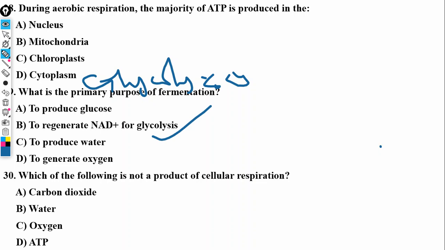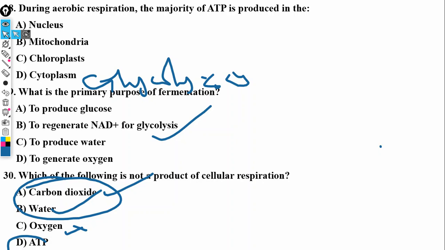All right. So which of the following is not a product of cellular respiration? The one that is not a product of cellular respiration is oxygen, of course. These are the two final products with energy. So oxygen is a reactant, not a product in that process. Oxygen is a reactant, not a product. All right.